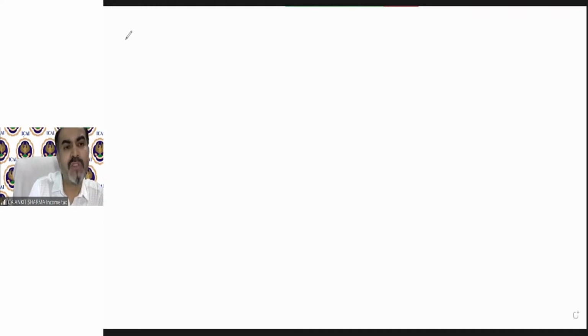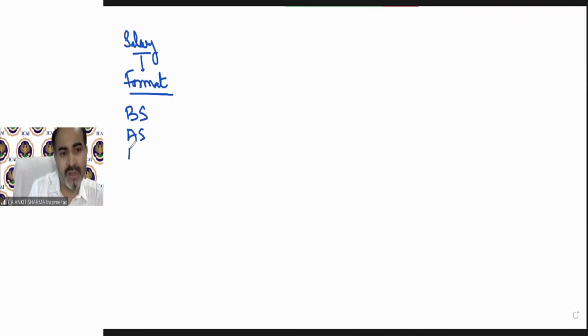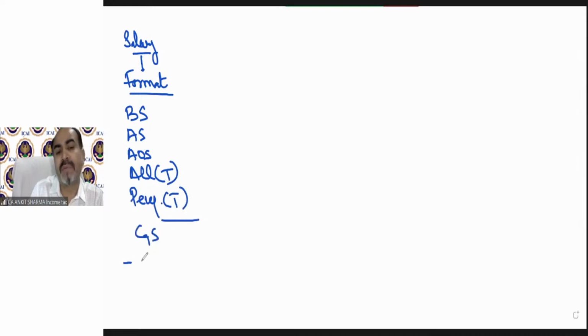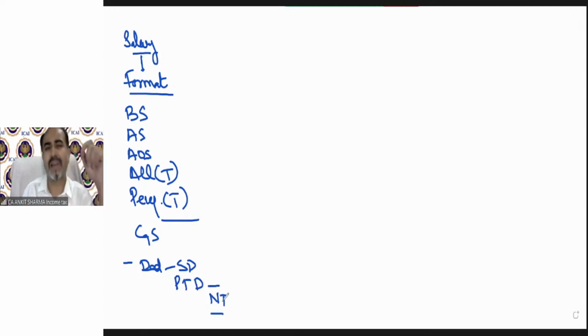As you have understood the provision regarding salary, there is a specific format of calculating salary income. First of all, basic salary, then advance salary if it's in the question, then arrear of salary, then the taxable value of different kinds of allowances, then the taxable value of different kinds of perquisites. Then there is gross salary, then deductions like standard deduction and professional tax. Then we will find the net salary, or salary chargeable to tax, which is called taxable salary. This is the format of salary you have already understood.